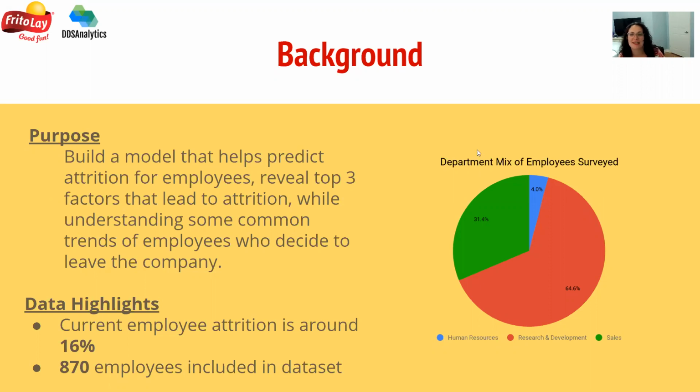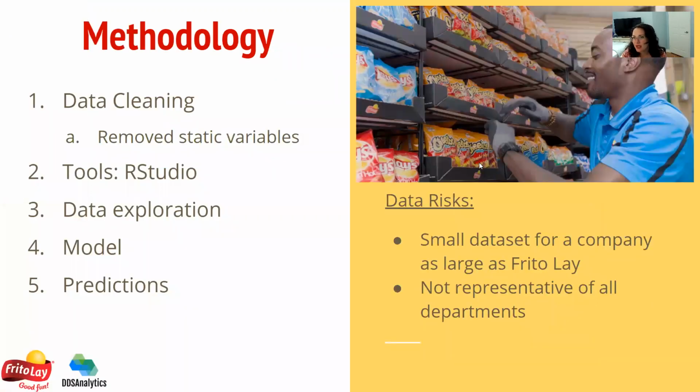When we received the data set, it had about 870 employees included, and it had a departmental mix of only 3 departments. So that was one of the data risks that we called out. It was a small data set for the company, especially one as large as Frito-Lay, and not all of the departments were represented. So that's something we'd like to revisit if we have the chance.